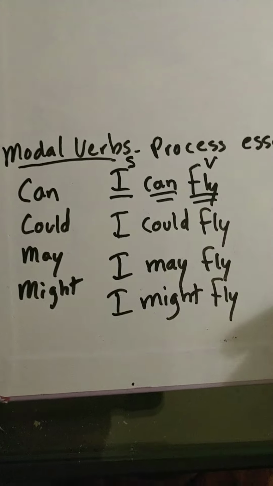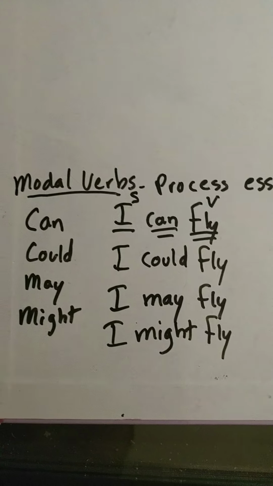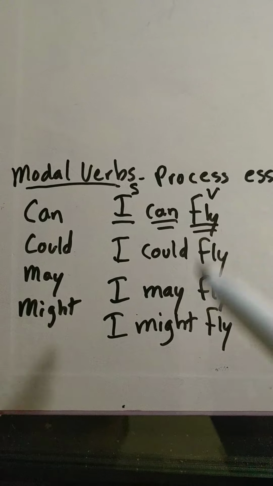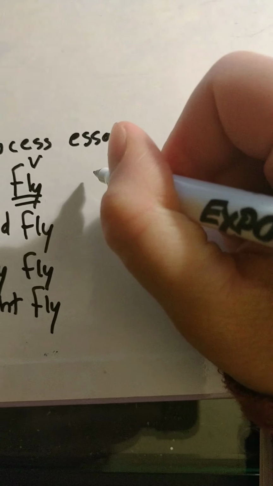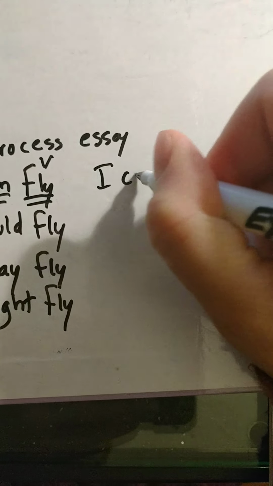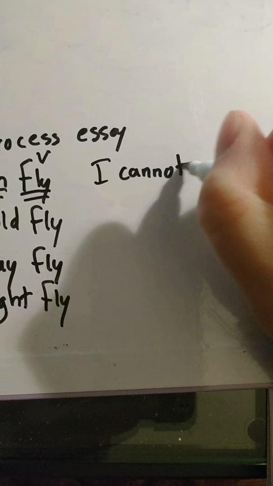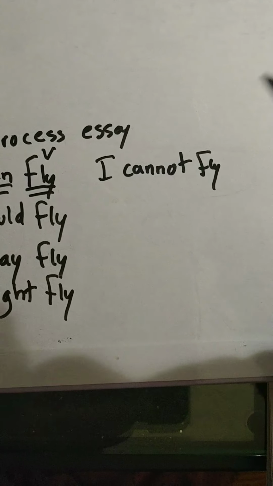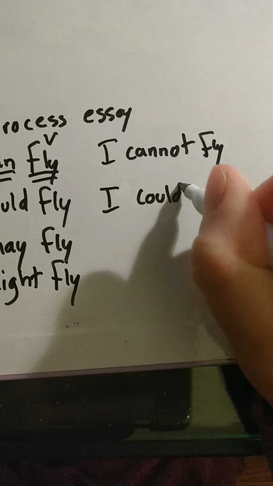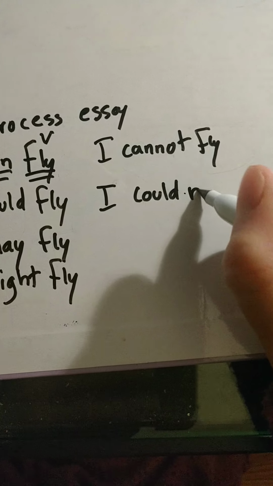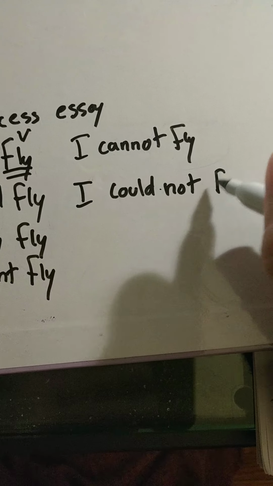Okay, let's put these into negative. All modal verbs have the same format. Now the negative format is the same as well. I cannot fly, right? I could not fly.